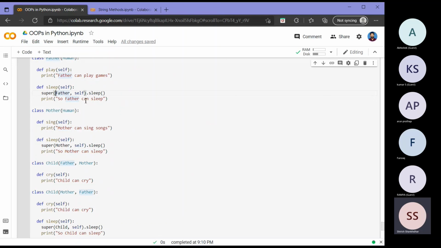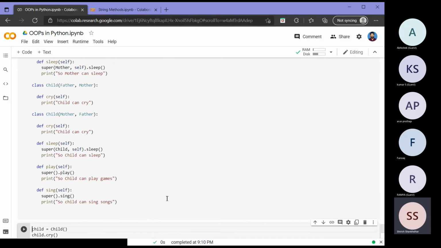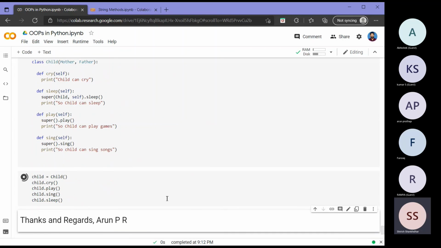Well, you need not go into details here. If you get some similar kind of requirements, you can just refer to this code and implement. Because for normal writing of Python code, this is not required. I'm just telling this as a feature of polymorphism. I'll just run this and see, because you may become confused if I go into details of this. You can always go through the code if you get some similar requirements.